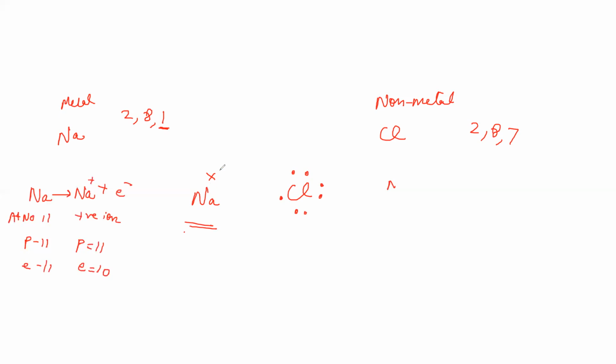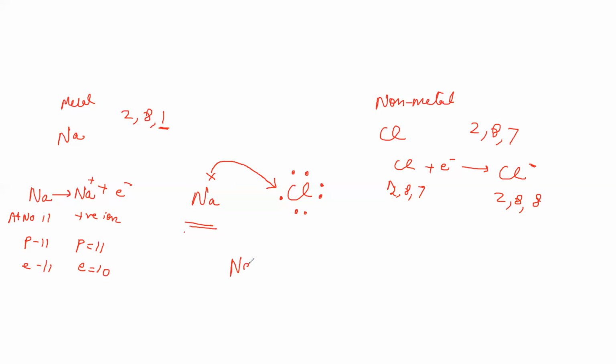So sodium, what will it do with this electron? It will give away the electron. On the other hand, chlorine has a configuration of 2, 8, 7. It has 0 charge, but to become stable, if it gains 1 electron, it becomes Cl negative, that is 2, 8, 8. So what will chlorine do? Chlorine has gained 1 electron, and 1 electron is what it needed. So that means the electron lost by sodium can be taken by chlorine to become stable.